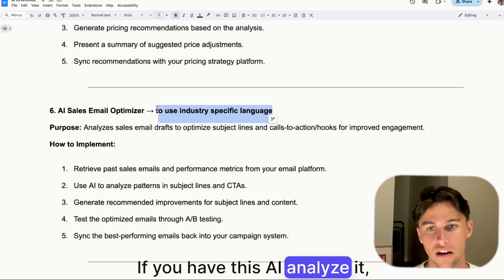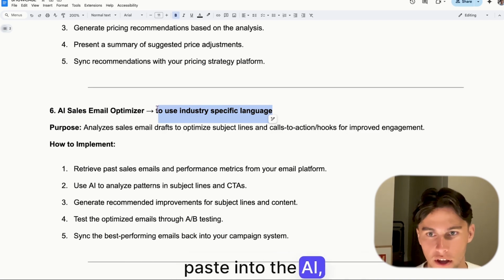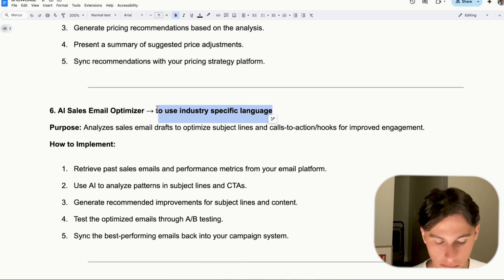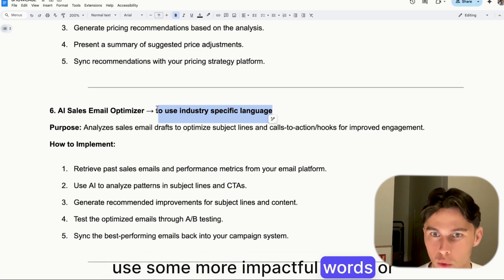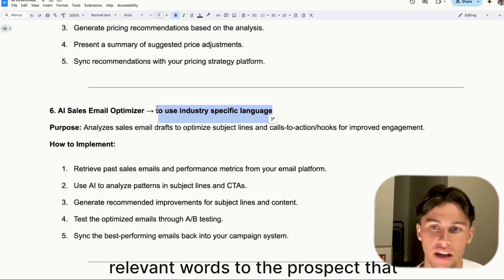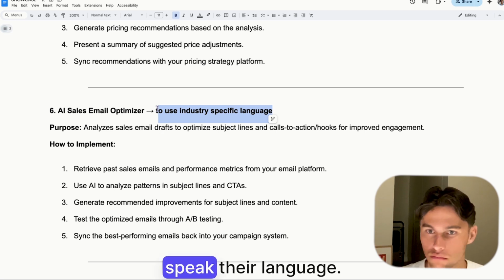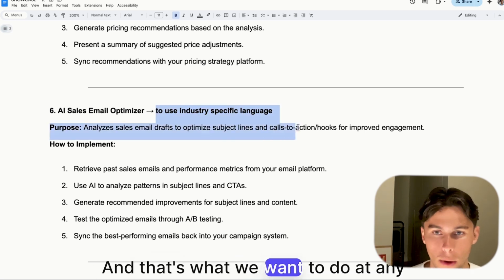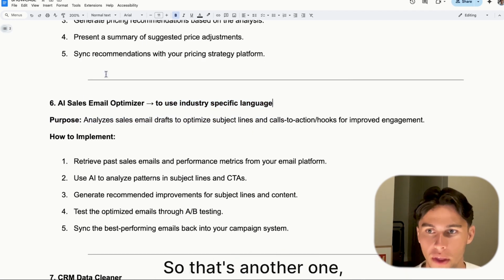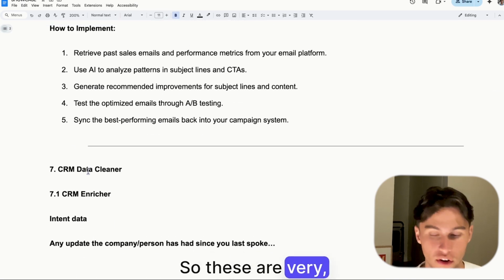If you have this AI analyze it, which you can just copy-paste into the AI, then it might use some more impactful words or relevant words to the prospect that might speak their language, right? And that's what we want to do at any time of the week. So that's another one. CRM. So these are very, very, very powerful.